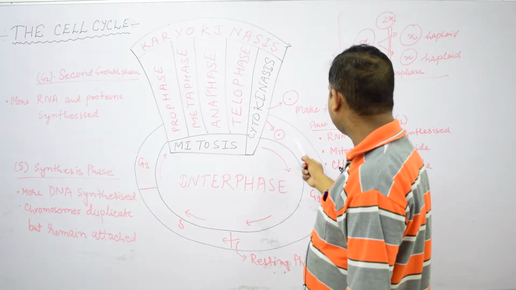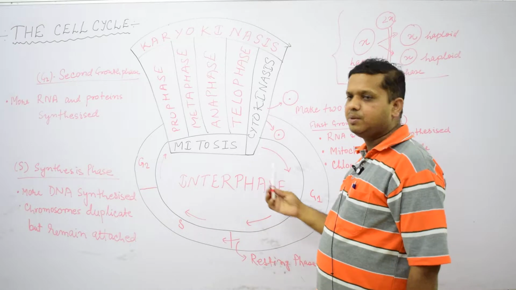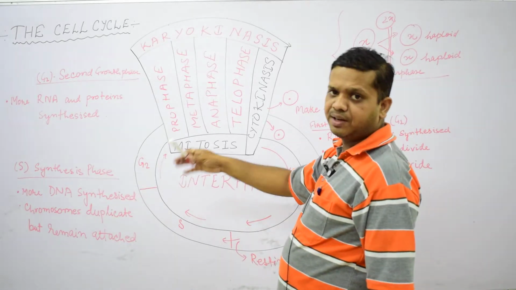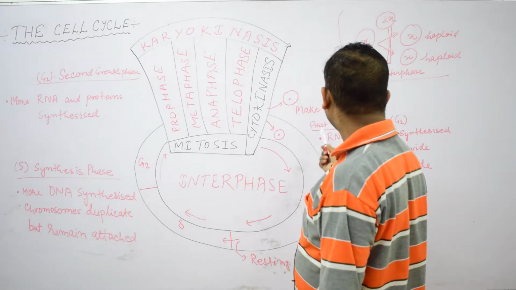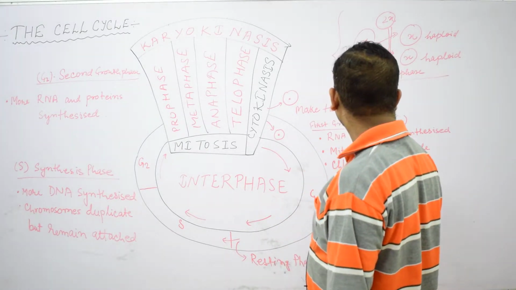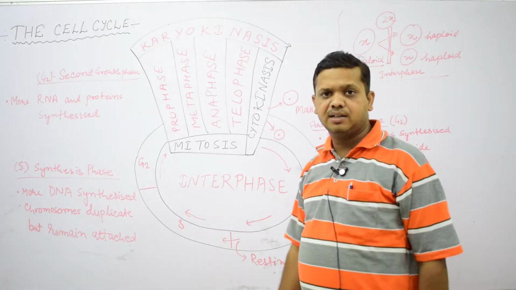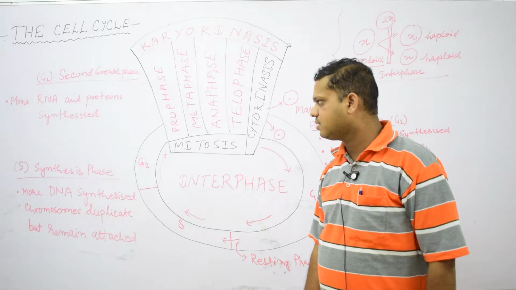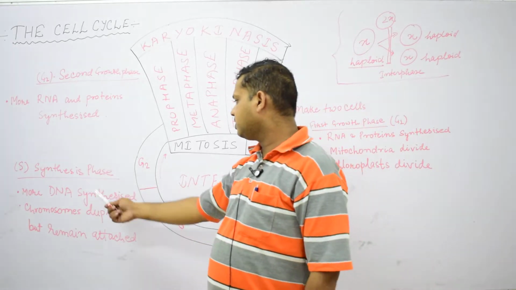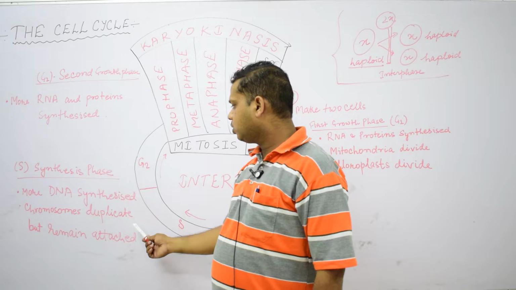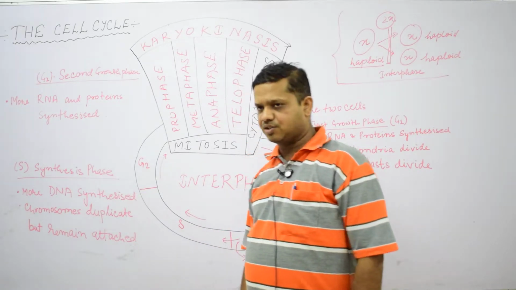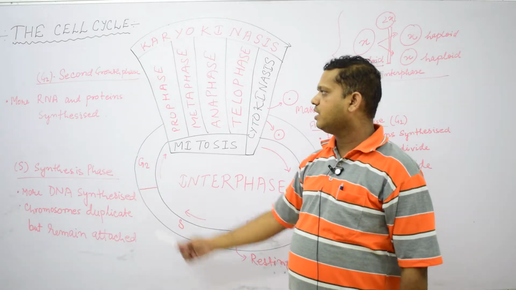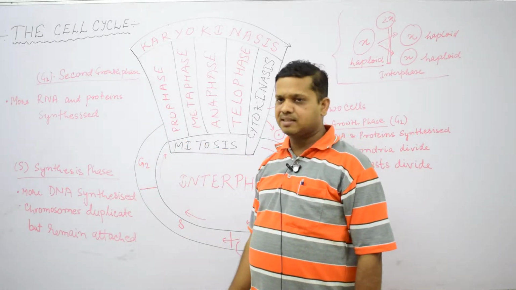So, here we will see that interphase consists of three important phases, G1 phase, S phase and G2 phase, where we have understood that G1 phase is known as the first growth phase, where RNA and protein synthesize, mitochondria divide, and chloroplast divides. Then there is S phase, which is the synthesis phase, where more DNA, deoxyribose nucleic acid, is synthesized and chromosomes duplicate but remain attached. And G2 phase is known as the second growth phase, where more RNA and protein synthesize.